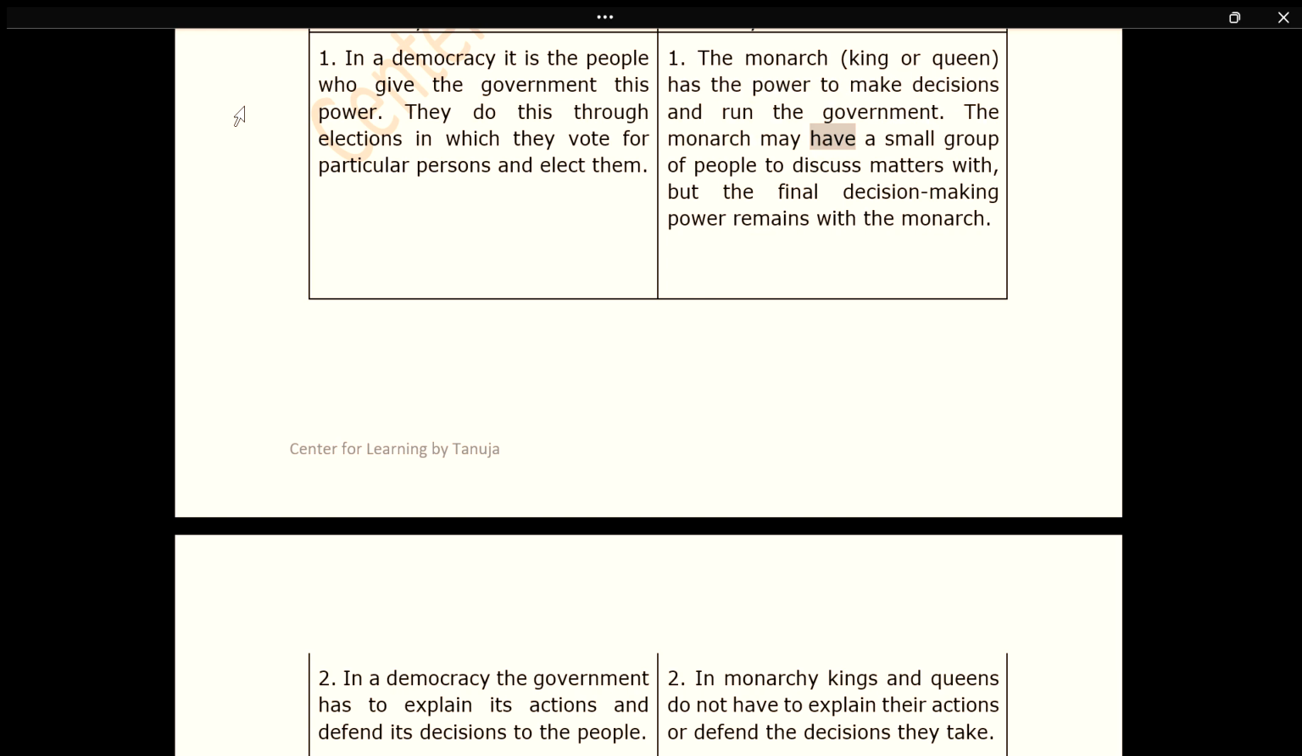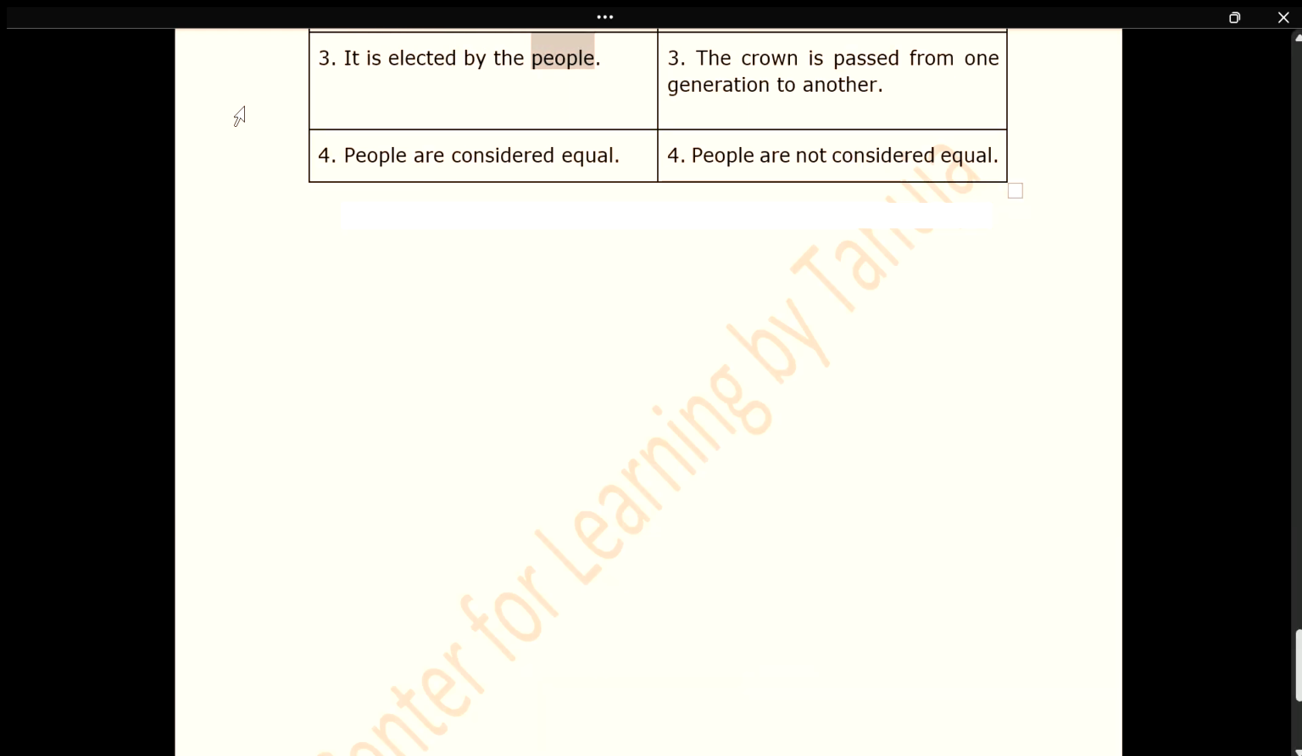The monarch may have a small group of people to discuss matters with, but the final decision-making power remains with the monarch. 2. In a democracy, the government has to explain its actions and defend its decisions to the people. 2. In monarchy, kings and queens do not have to explain their actions or defend the decisions they take. 3. It is elected by the people. 3. The crown is passed from one generation to another. 4. People are considered equal. 4. People are not considered equal.